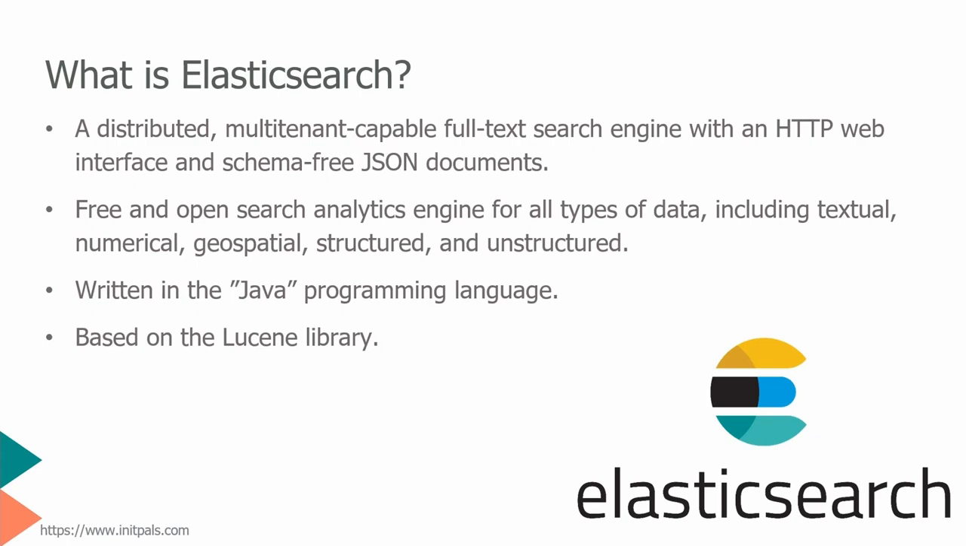Let me start with Elasticsearch first. What is Elasticsearch? It is a fully distributed full text search engine. By using an HTTP web interface, it helps us search through JSON documents. Basically, it is a distributed document store. Whatever data we store is serialized as JSON and then stored.